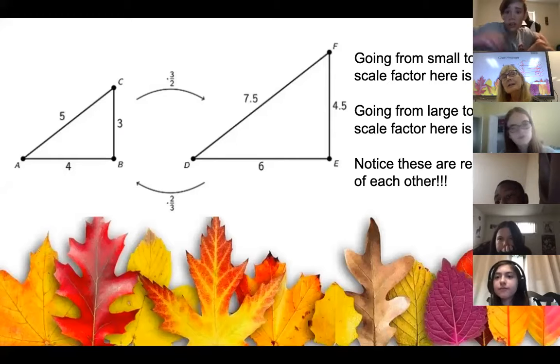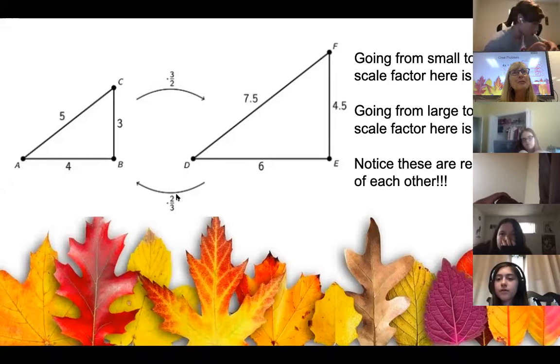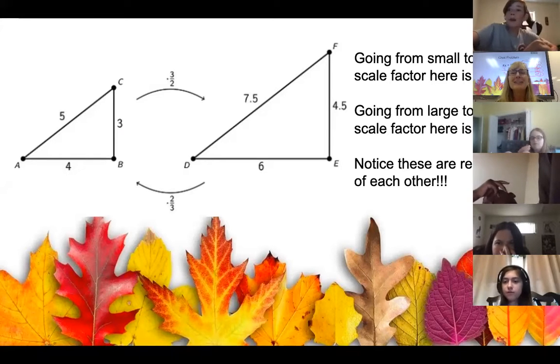Okay. Do you know what that's called when we flip them? Yeah, that's an improper fraction, but when you flip it, it is called the reciprocal. Remember that word? Okay.